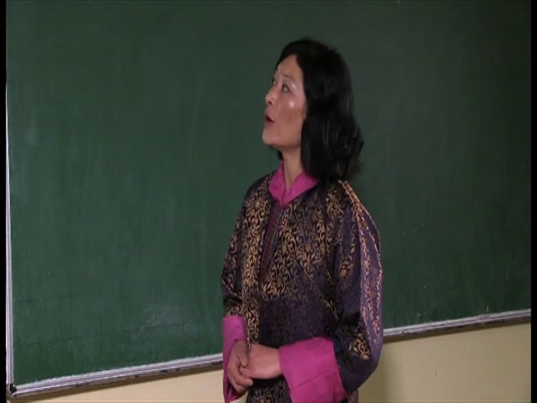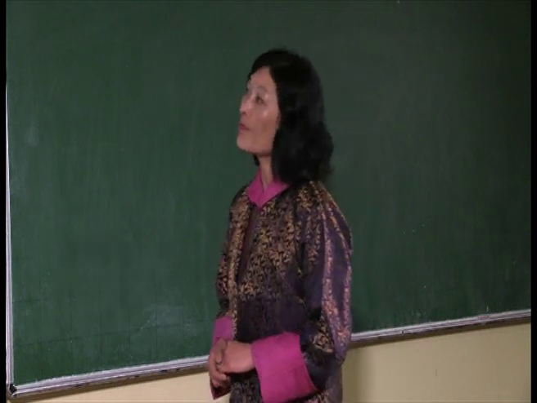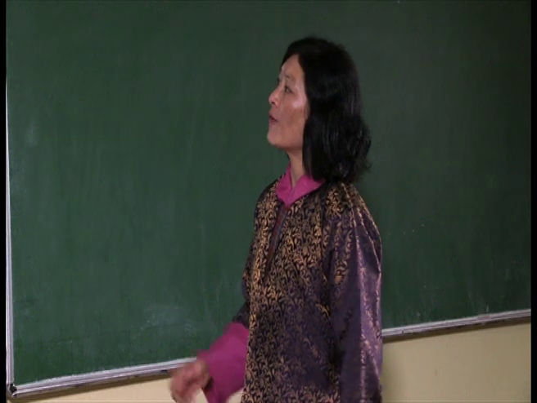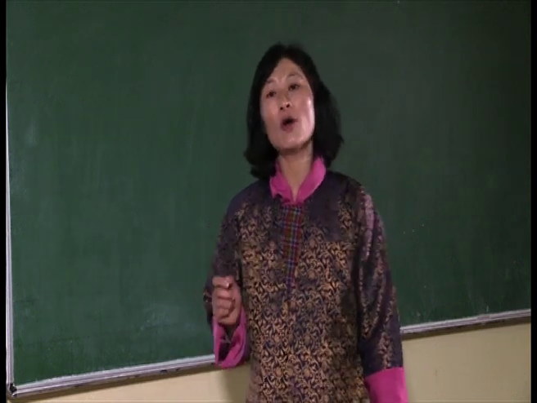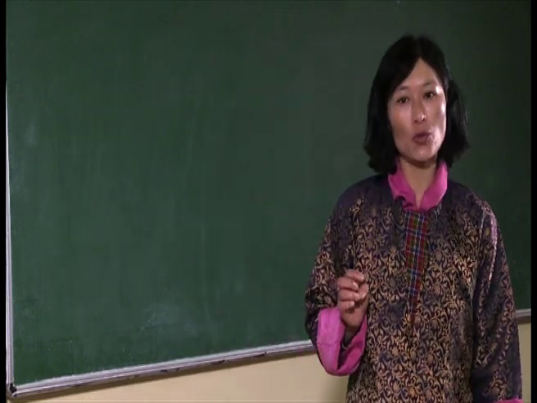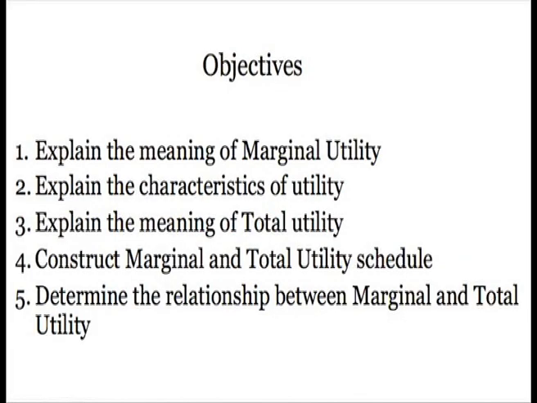Now let's start with the objectives of today's lesson. The first objective is to understand the meaning of marginal utility and total utility. Then after that we will construct a marginal and total utility schedule. Lastly, we will end the lesson by determining the relationship between marginal and total utility.